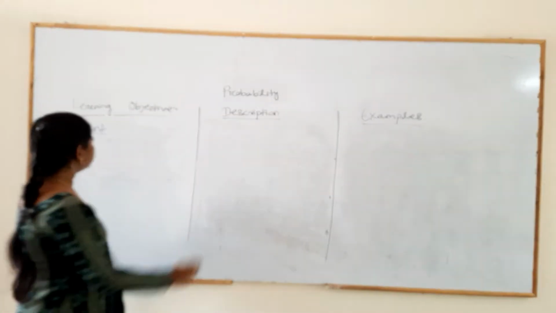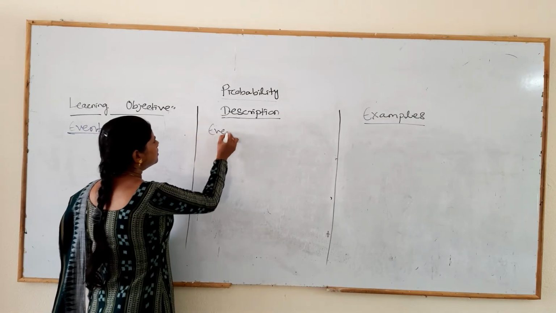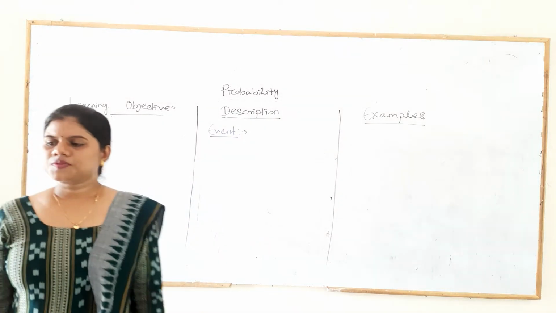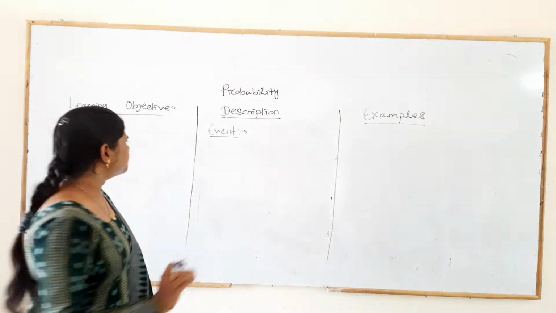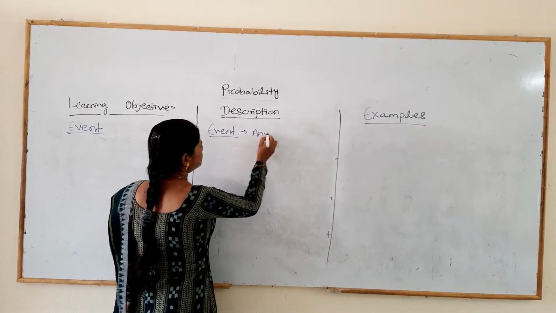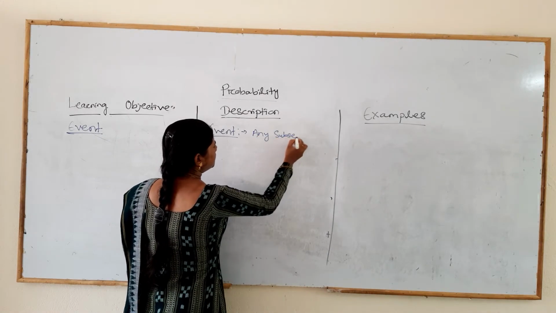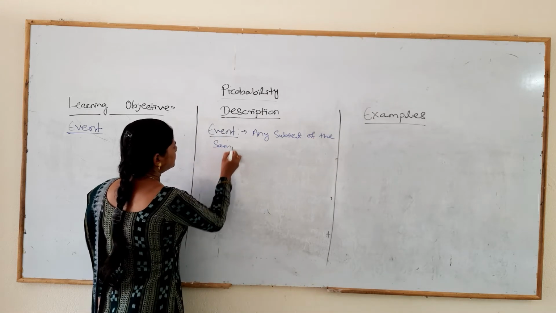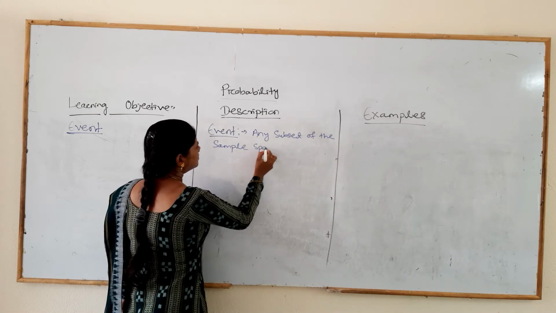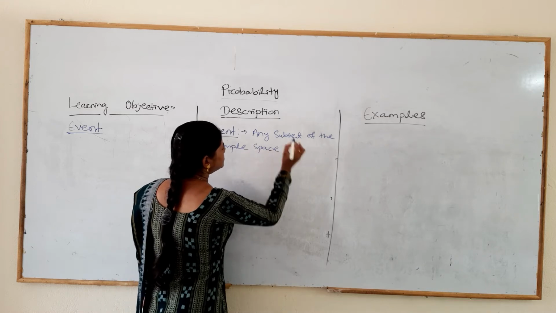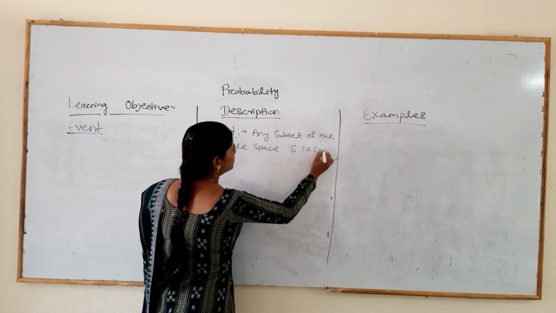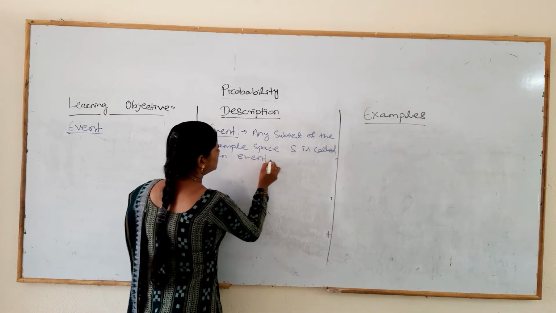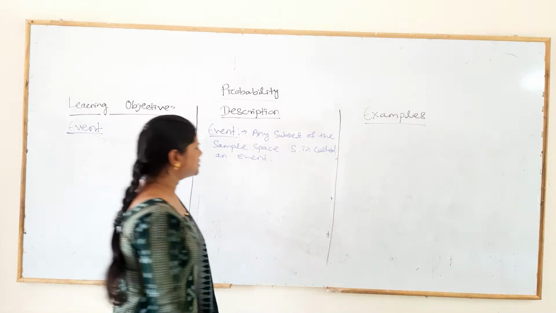Okay. Simply, event means any subset of the sample space. Any subset of the sample space S is called an event. Okay. So let us take an example.